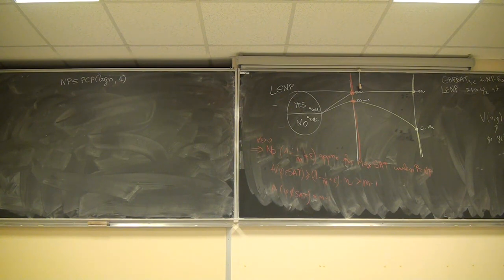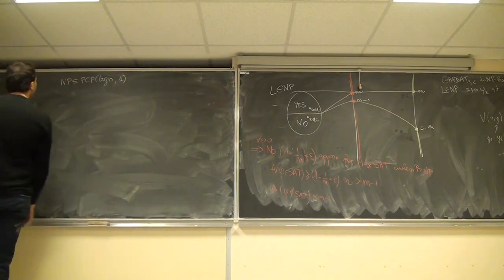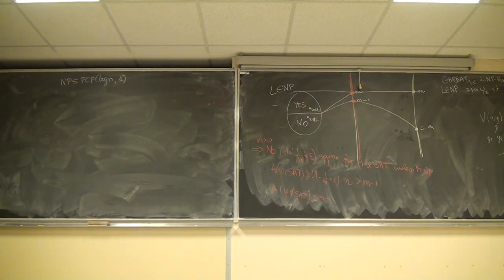Okay, so that's good. So now let's do the opposite way, and then we will deserve a pause. The opposite way tells that if we have a PCP log n, 1 verifier for any language in NP, then gap free SAT 1c is NP-hard. Okay?